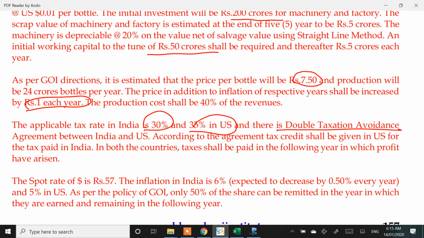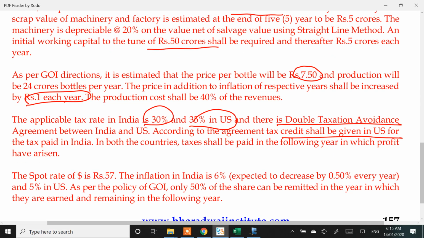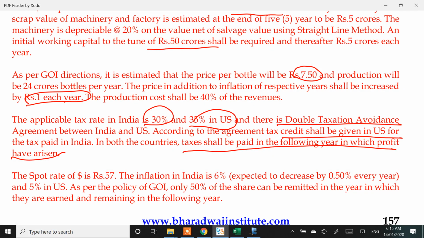I've seen this question, so what they have done I can explain, but I'm not very sure what exactly your DTAA talks and all. But somewhere what is required to solve this question, I'll try to explain here. So according to the DTAA, there will be some credit given in US for the tax paid in India. In both the countries, taxes shall be paid in the following year in which profit have arisen. So I will make profit in first year, but tax will be paid in the second year. That's what the question says. You will make the profits in year 1, but the taxes for that will be paid in year 2, and that is the case in both the countries.